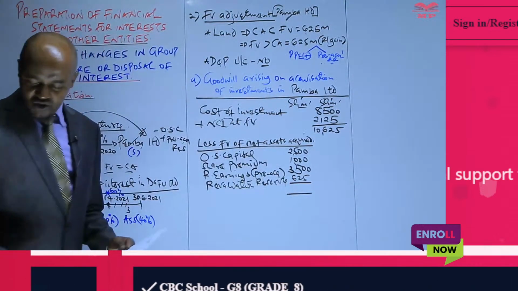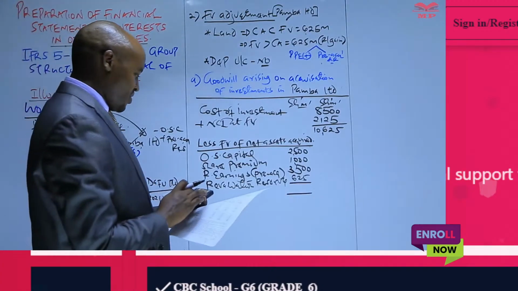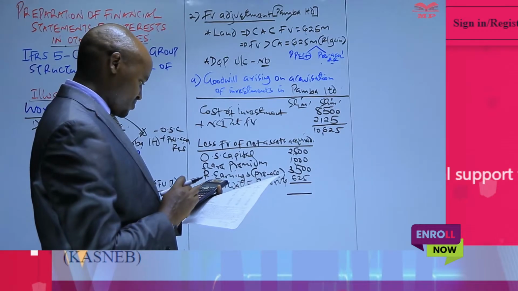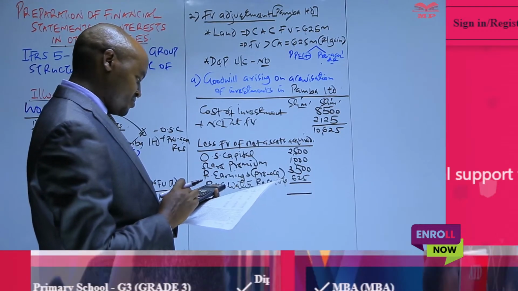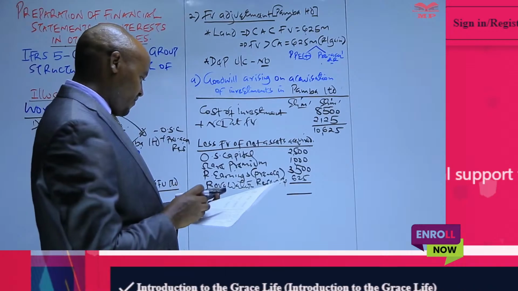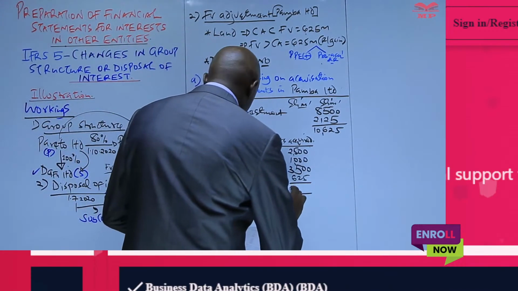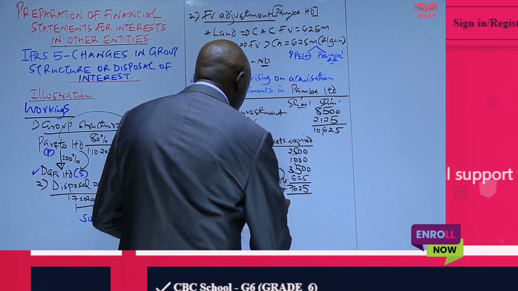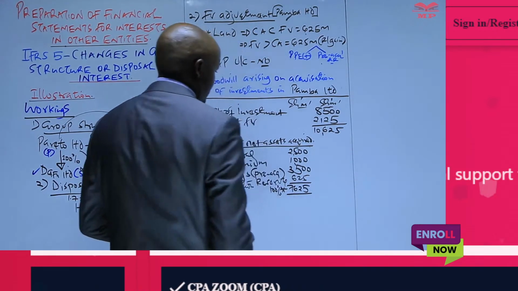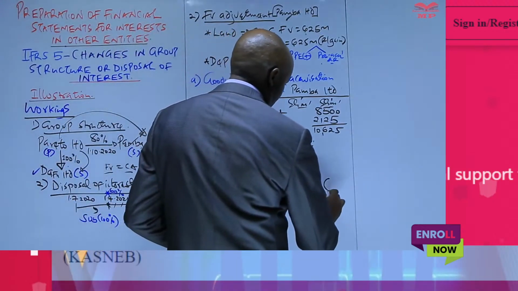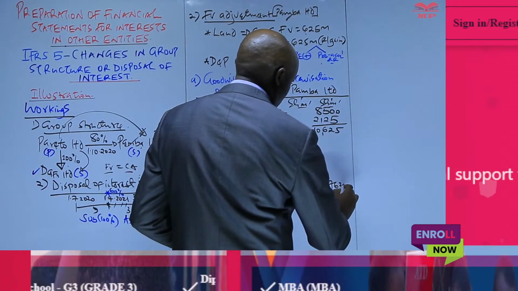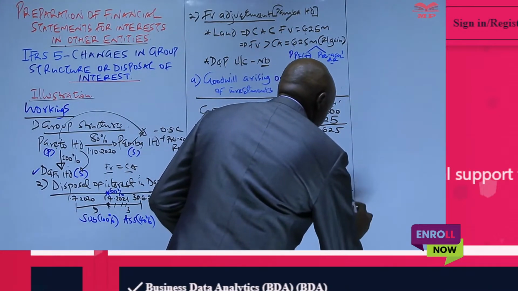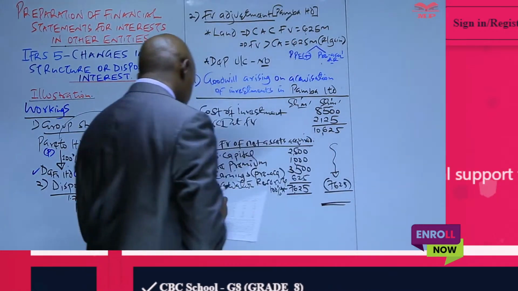And basically what we need to do here, we get now the total. So we have 25 plus 1,000 plus 35 plus 625. So this will give us 7625. And because we are using the full goodwill method, we take 100% of this, 7625. We less it from